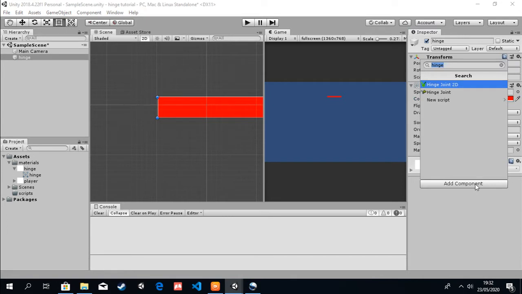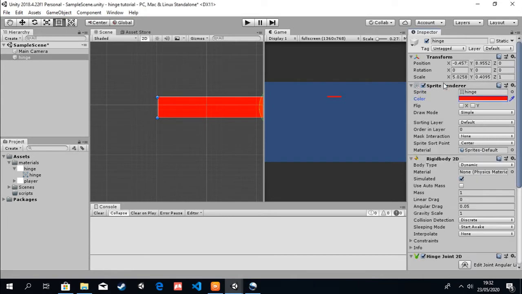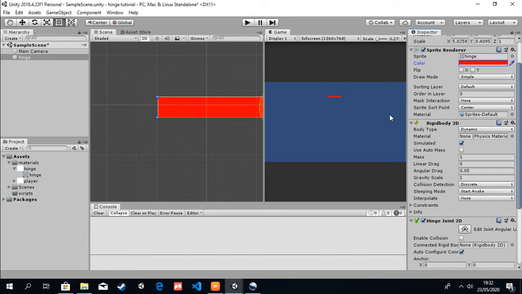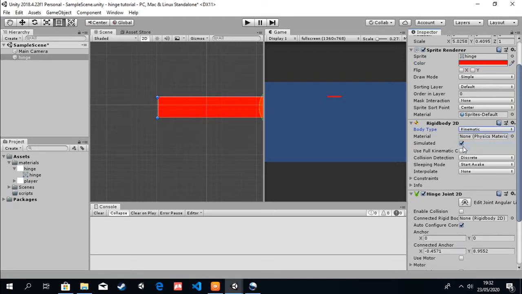And then here we're going to add a HingeJoint2D. You don't need to add the rigid body yourself, because the HingeJoint2D needs another component, which is a rigid body. So we're going to set it to kinematic so this thing won't be affected by gravity.